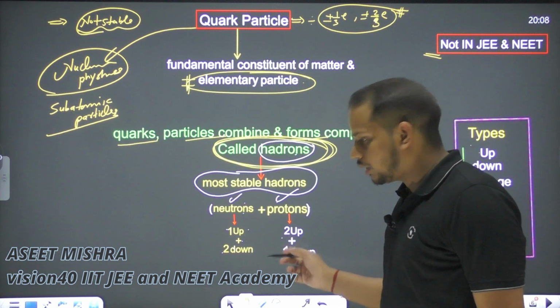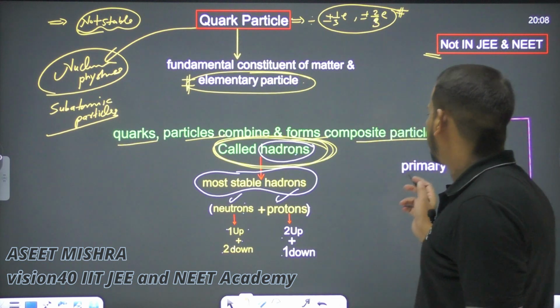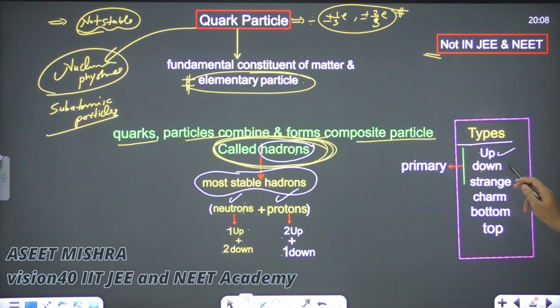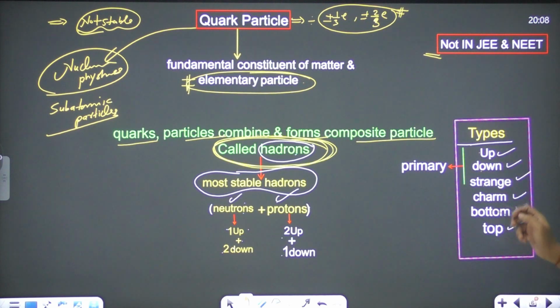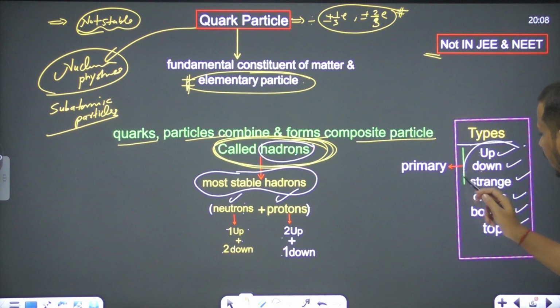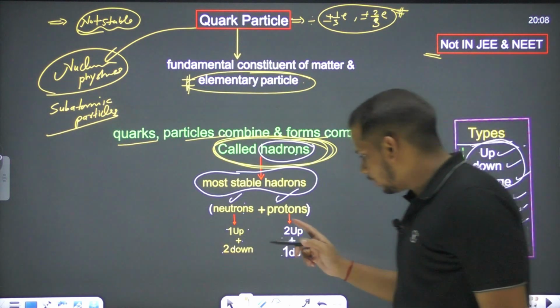What are up, down and all these things here? This is a type of quark particle, right? So let's see here, what are the types of quark particle? The types of quark particle are up, down, strange, charm, bottom and top, right? These are the types of quark particle we have. And in these 6, these 3 are called primary quark particles, right? These 3 are called primary quark particles.